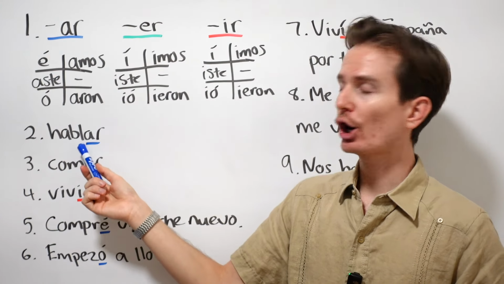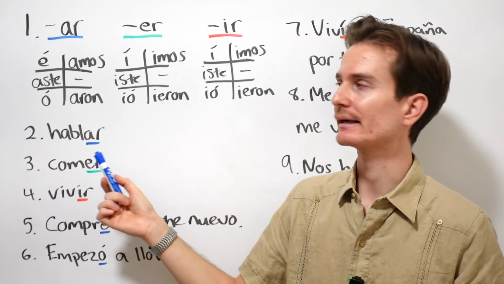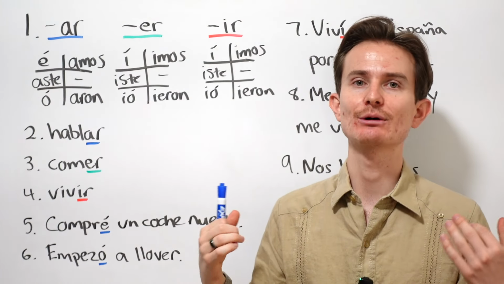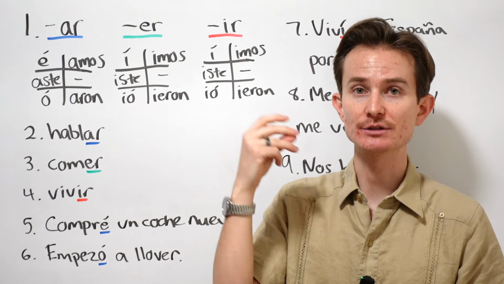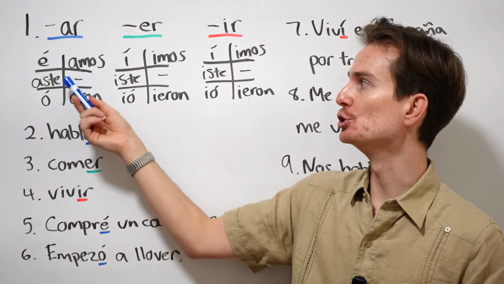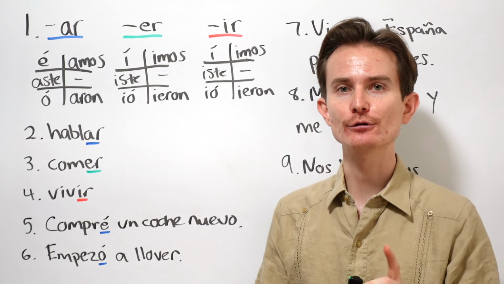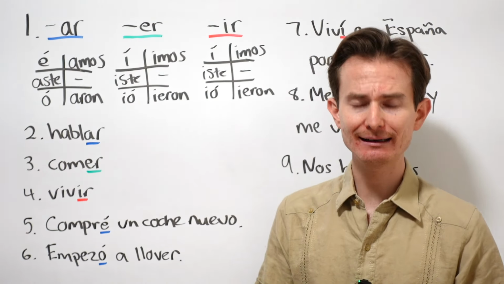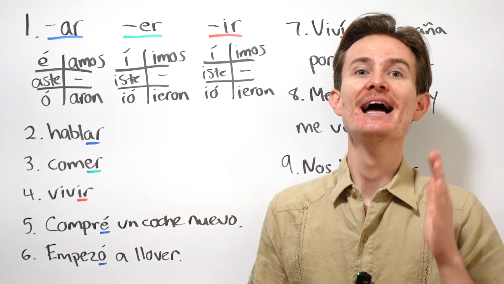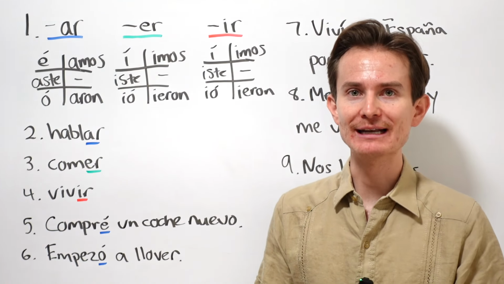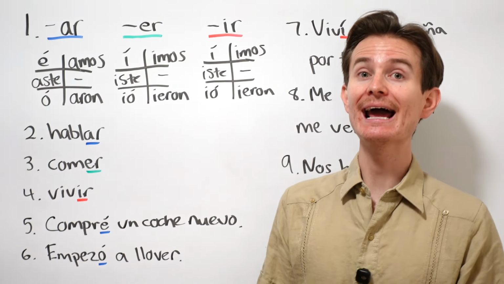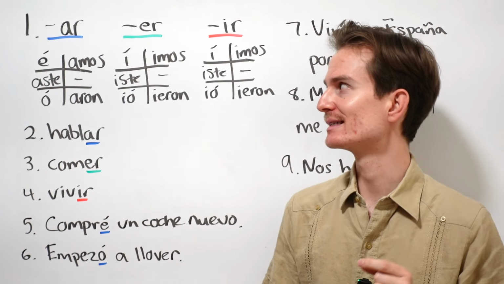So when I conjugate a verb like hablar in the preterite tense, and let's say I want to say I spoke, right? So one-time action, I would say yo hablé, right? Hablé. Be careful. It is not yo hable, okay? It is yo hablé. It's subtle, but the difference is there.